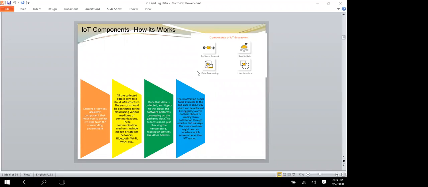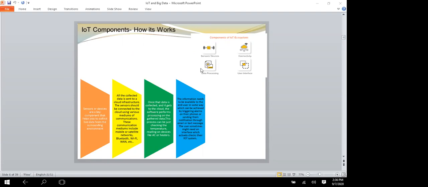Data processing: once the data has been collected and it gets to the cloud, the software performs processing on the acquired data. This ranges from something very simple, such as checking that the temperature reading on devices such as the AC or heaters is within the acceptable range, to something very complex, such as identifying objects using computer vision on video.